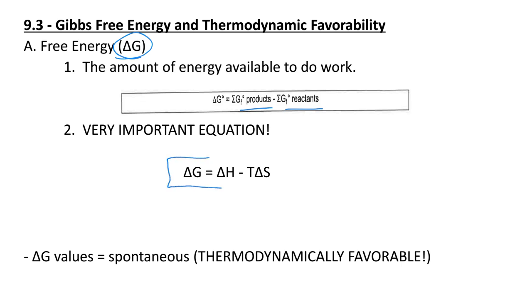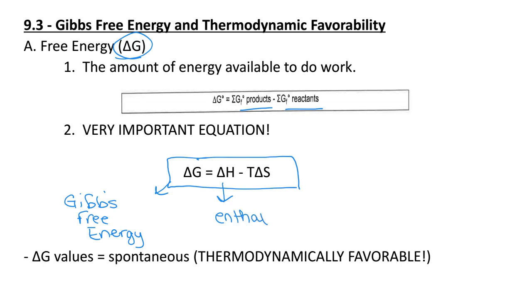But there is also this equation that relates all of those things together in one, where we have delta G as our Gibbs free energy. Oh, that should be a G. Gibbs free energy. We'll talk about units here in just a second. Delta H is our enthalpy values that we talked about back in Unit 6. Delta S is our entropy. And then T represents our temperature. This is always going to be plugged in as Kelvin.